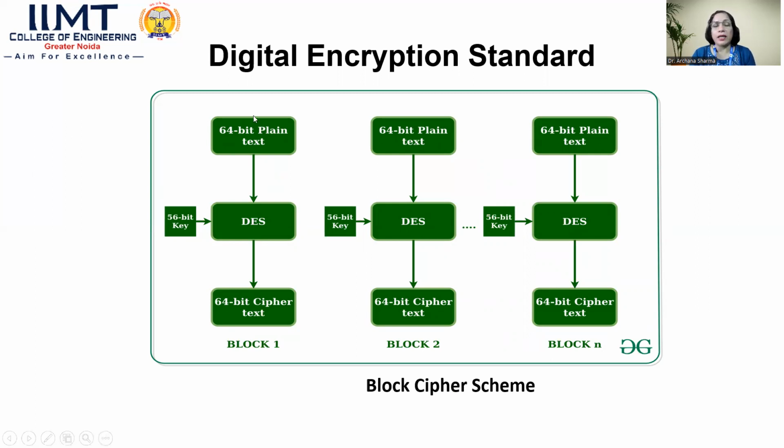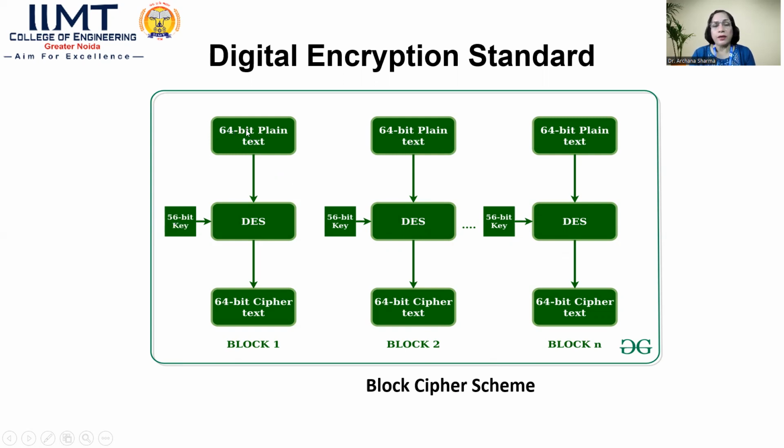Here we consider the block of bits, or a block of plain text, and the DES algorithm considers 64-bit plain text as one block. So we have, for example, 3 blocks, or n blocks according to the text: block 1, block 2, block 3. For each block, it considers 64-bit plain text and applies the DES algorithm, and for each block it applies a 56-bit key as a bit combination.